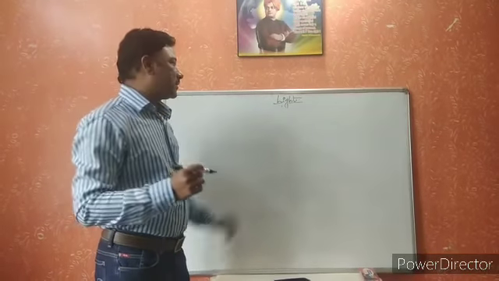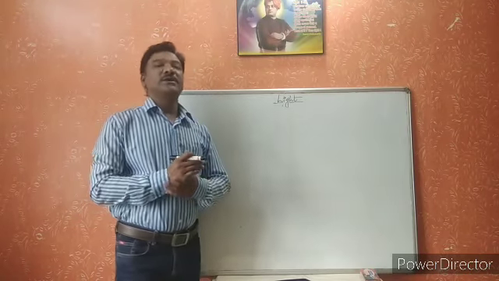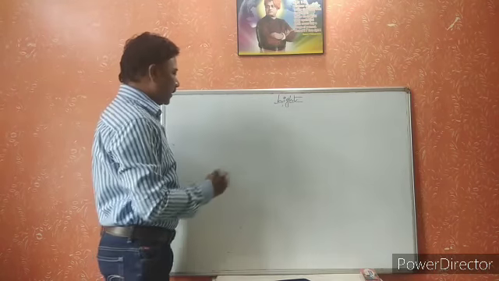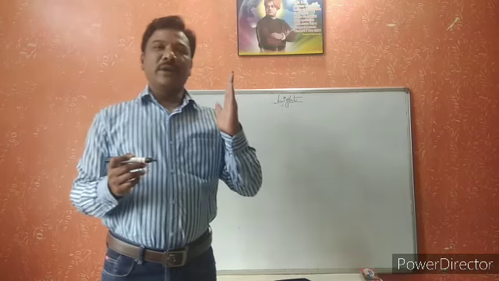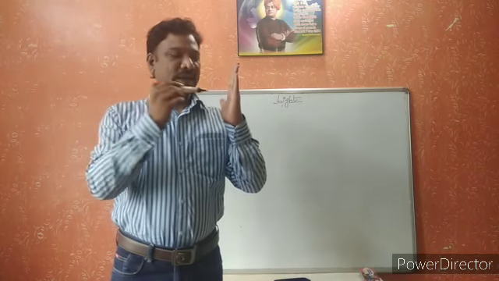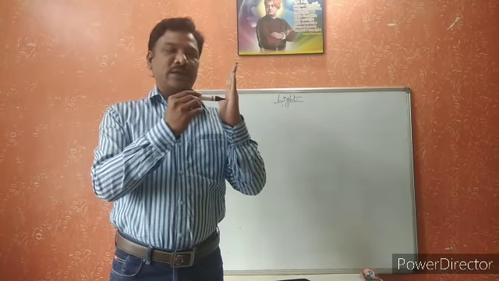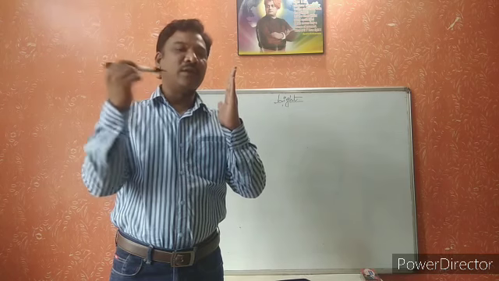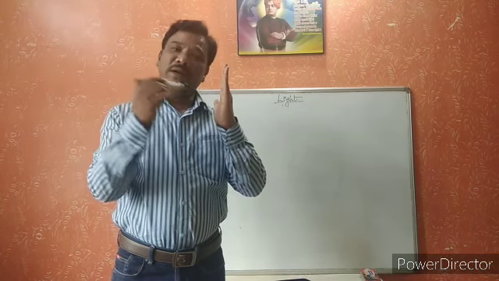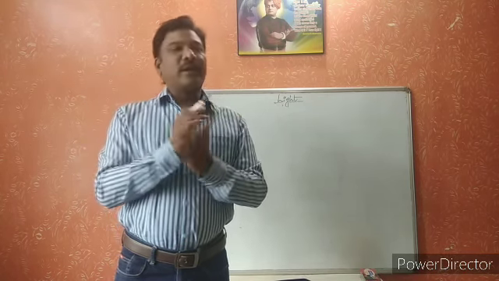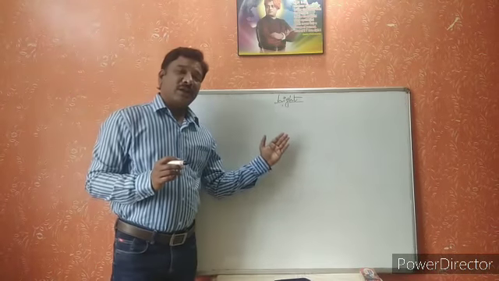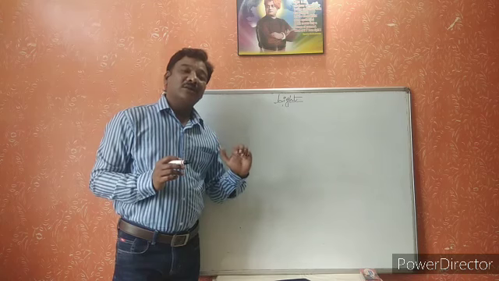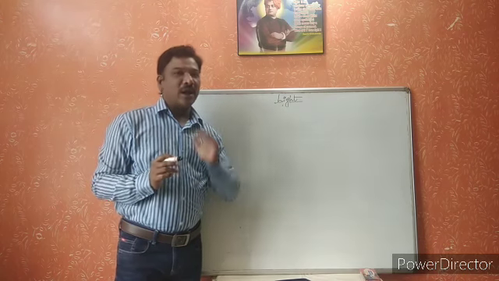Because of reflection of light, images will form. For example, if you take a mirror, light rays will be incident on the mirror, and from the mirror these light rays will reflect back. These reflected light rays will form the images. So these images are formed because of the reflection of light.